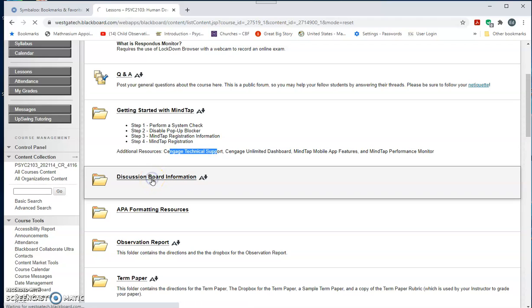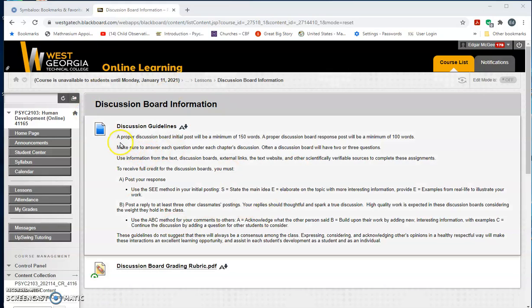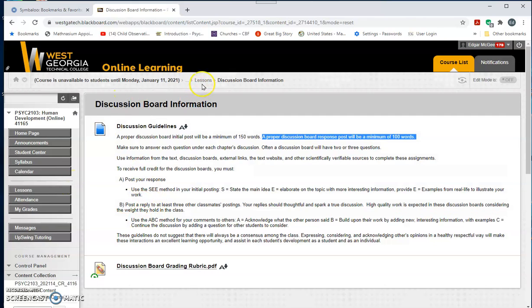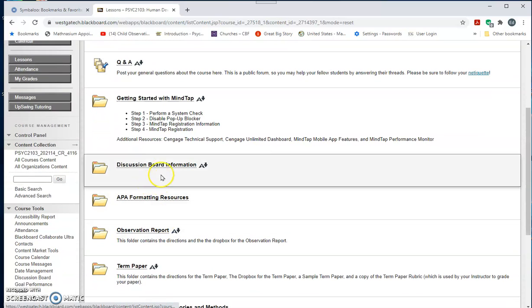Then the discussion board information, this is referred to in the syllabus where I went over this. I just wanted to make sure you are familiar with this first line here, which says your initial post has to be a minimum of 150 words, and a proper response is a minimum of 100 words. You have to respond to 3 students, each response being at least 100 words. This goes over the C method and the ABC method for making your respective responses. Please read that. Let me know if you have any questions. The grading rubric is there for your perusal as well, so you see how I grade your discussion boards.